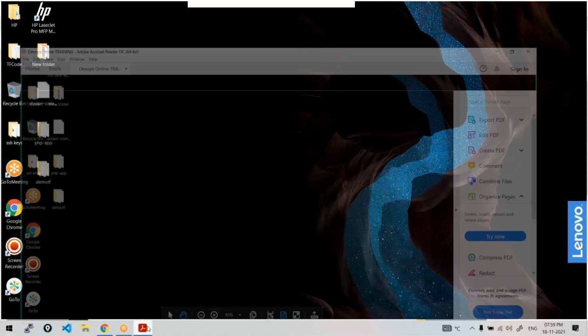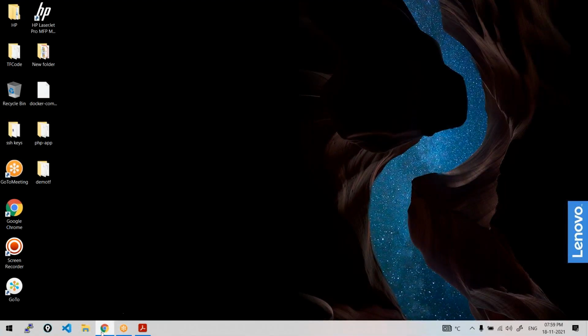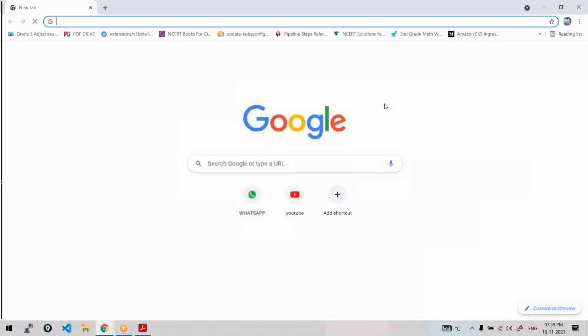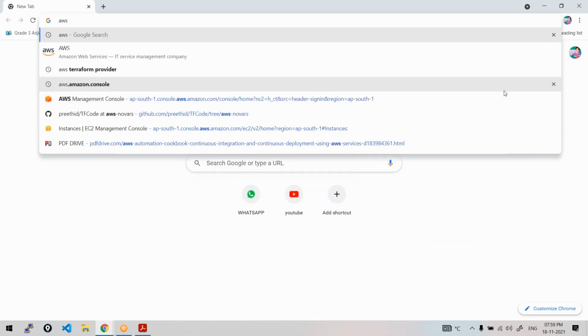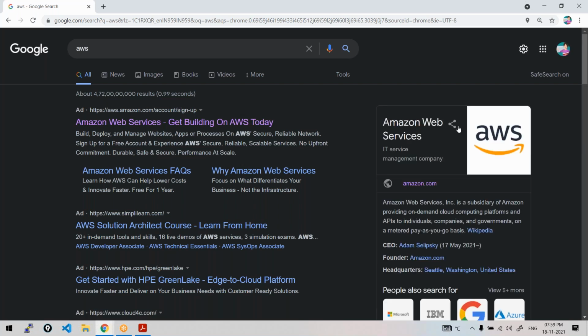Another important thing, Git works on multiple operating systems. Git works on Windows, Linux and Mac, so you can use Git on any operating system of your choice. If you want to work on Linux, perfectly fine. Like in the previous session, we created an EC2 instance. Go to that AWS console, the instance is already created, so you can use the same instance. You can just log into it. How to connect to it also we have seen in the previous classes.